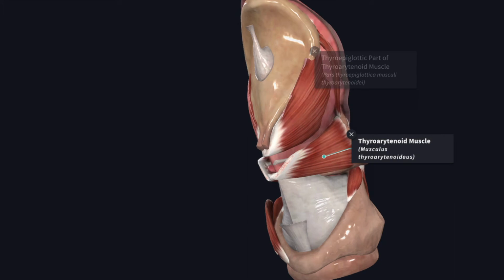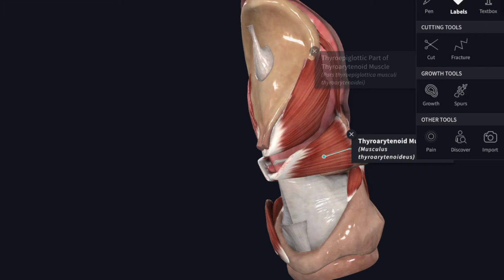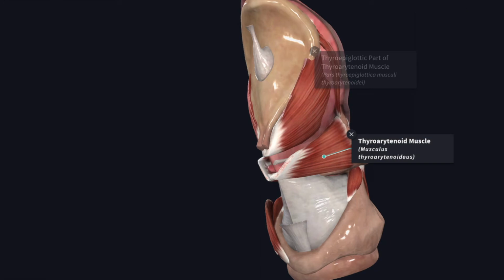Next we'll see about the thyroarytenoid muscle. So this is the thyroarytenoid muscle. It takes origin from the thyroid angle. I have removed the thyroid cartilage, so here you will see the thyroid angle. It takes origin from the thyroid angle and the adjacent cricothyroid ligament.